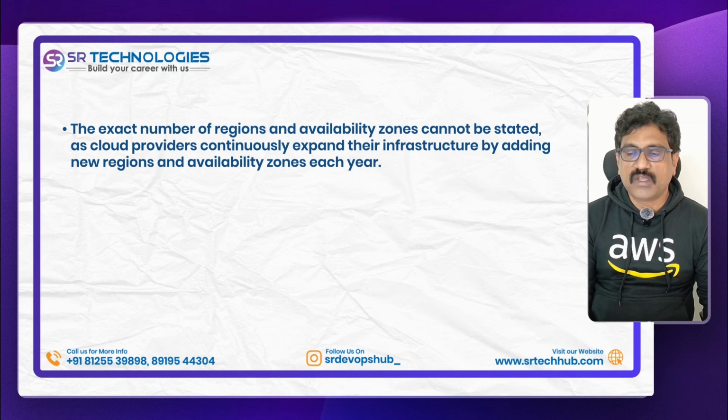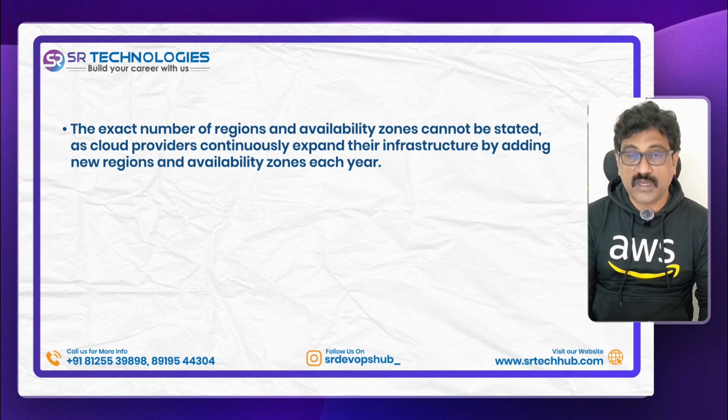Across the globe, they are having regions in USA, that is North Virginia and California, and Canada and Singapore, like this. In European countries, Stockholm, and in Germany, Frankfurt, so like that. As per my knowledge, as of now, AWS is having around 30 regions.